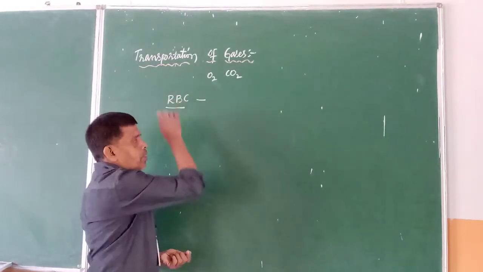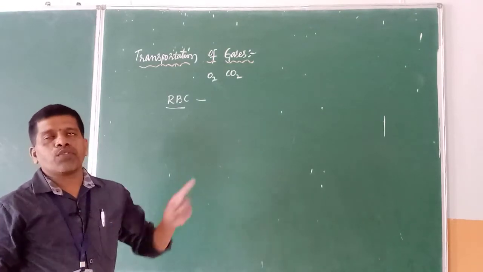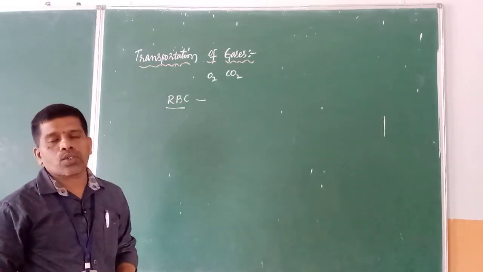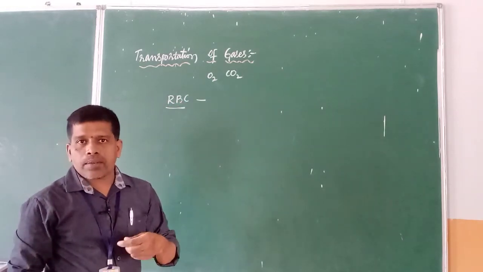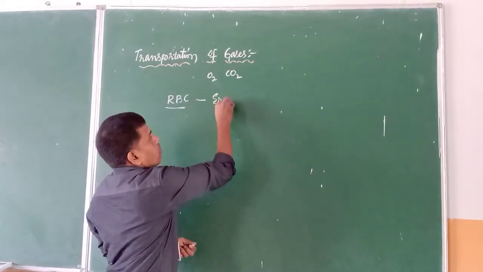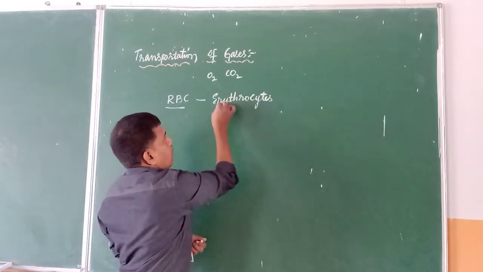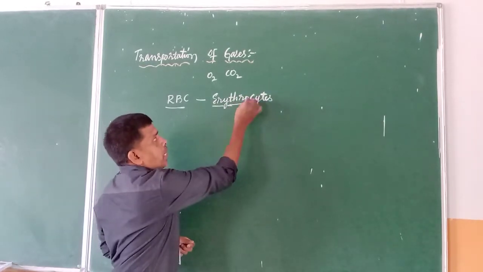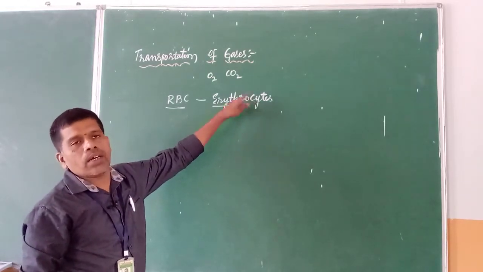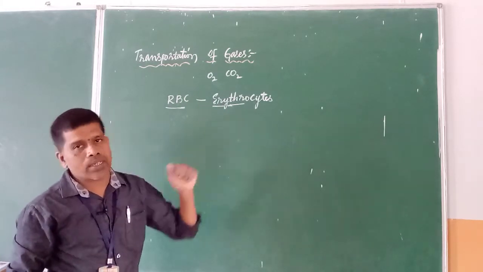The word itself is very clear: the type of blood cells which are red in color are known as red blood cells, also called red blood corpuscles, or erythrocytes. Erythro means red, cyte means cell. So the cells which are red in color are called red blood cells, erythrocytes, or red blood corpuscles.